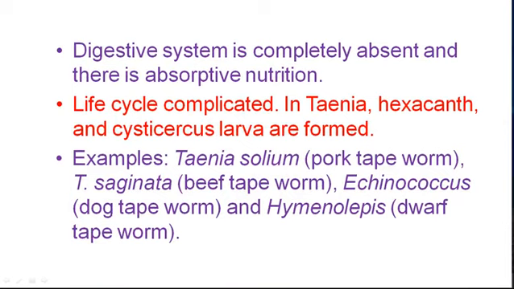Taenia solium is the pork tapeworm, that is, it lives in humans as well as in the pig. Taenia saginata lives in humans as well as cattle. The third example is Echinococcus, that is the dog tapeworm. Hymenolepis, that is the dwarf tapeworm.